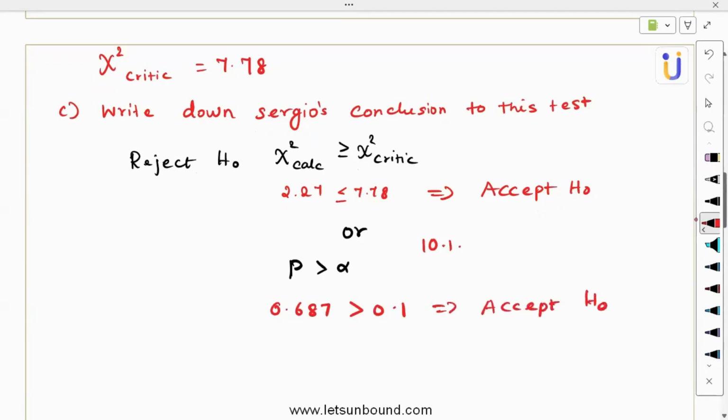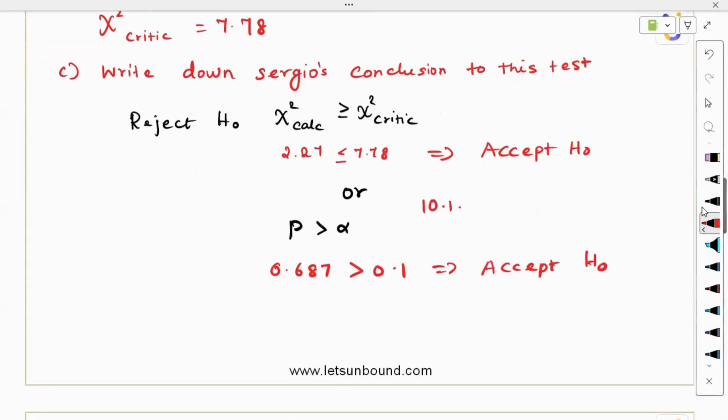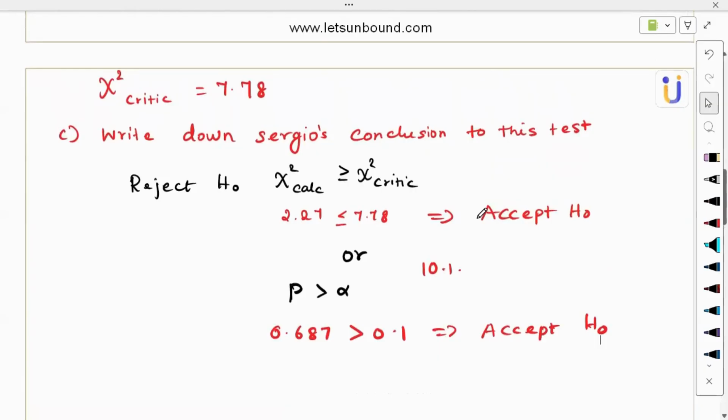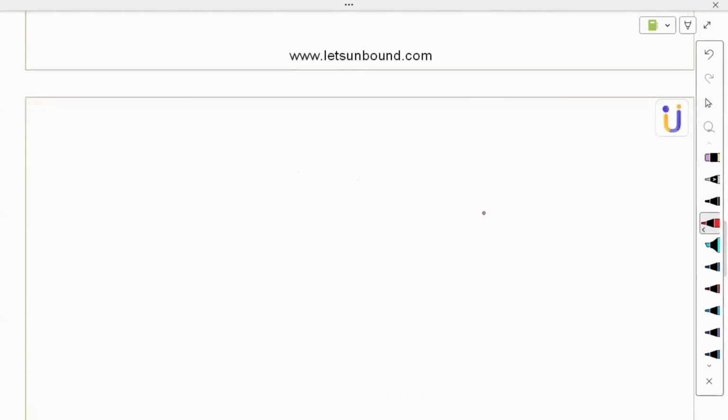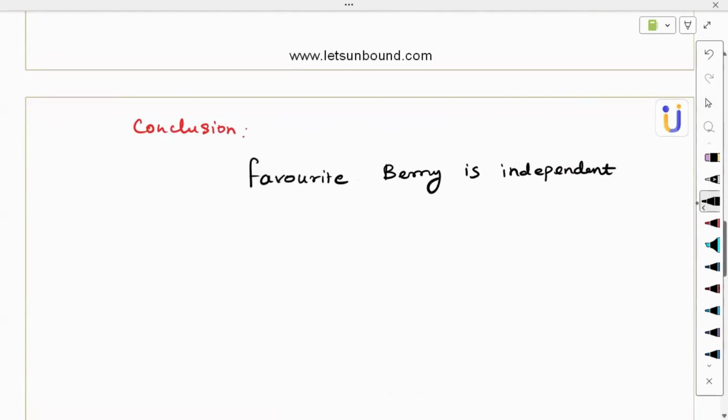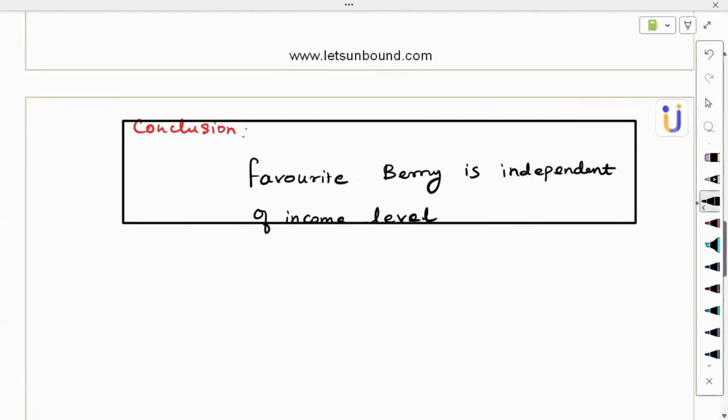What is our hypothesis? The favorite berry is independent of the income level, so we are accepting it. How should our conclusion be? Sergio's conclusion, with all the justification we have given here: the favorite berry is independent of income level. With this we come to the conclusion, and it's a simple 5 mark question.